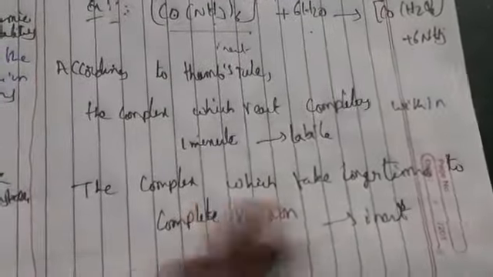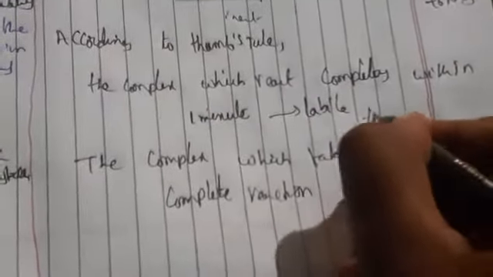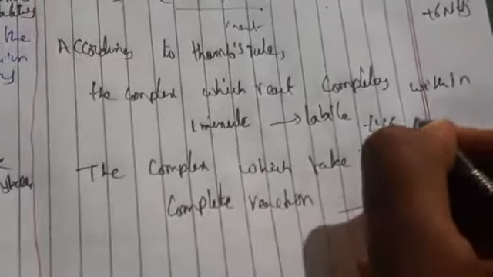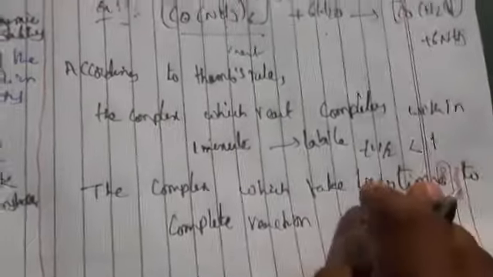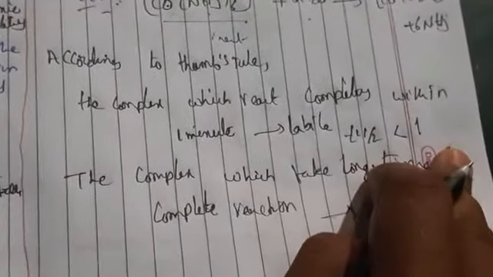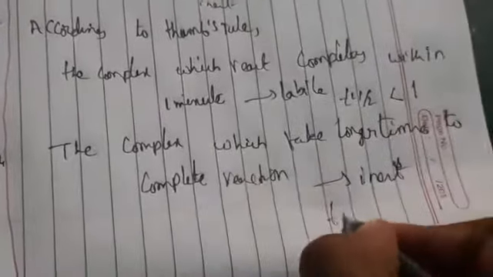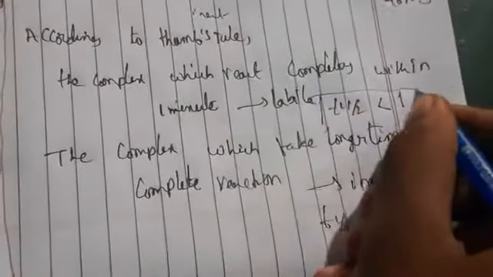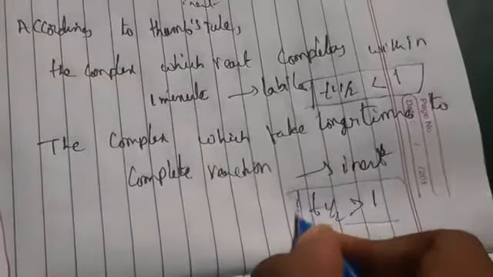So here, generally, whenever we are comparing, we are speaking about time. If the time is within less than a minute, it is labile. Here the time is greater than 1, so this one we can say is an inert complex, and this one is the labile complex, if you have observed. So let us take an example.